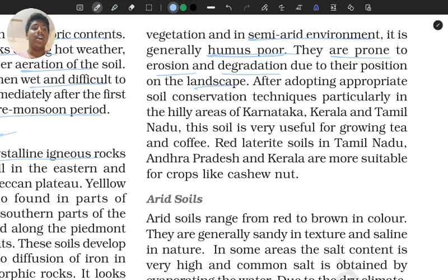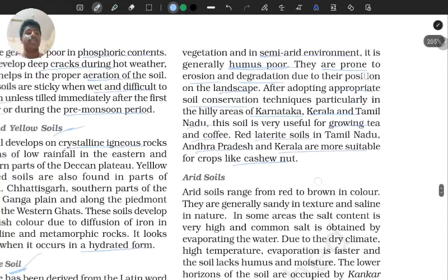That's why they are very much prone to erosion, like wind erosion होगा या water से running water से होगा erosion या degradation होगा. So after adopting appropriate soil conservation techniques, particularly in the hilly areas of Karnataka, Kerala and Tamil Nadu, this soil is very useful for growing tea and coffee. Red laterite soils in Tamil Nadu, Andhra Pradesh and Kerala are more suitable for crops like cashew nut.